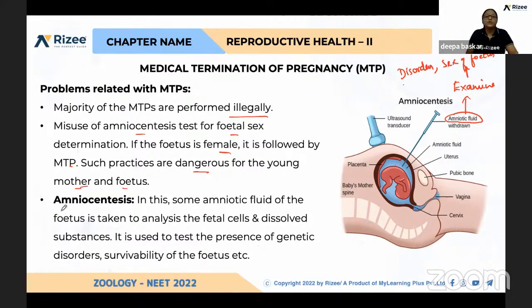So what is amniocentesis? Just withdrawing of amniotic fluid and analysis of fetal cells. In amniotic fluid, fetal cells will be there, and some other dissolved substances are also very helpful to determine some of the genetic disorders.